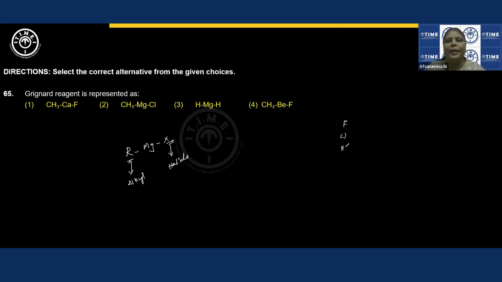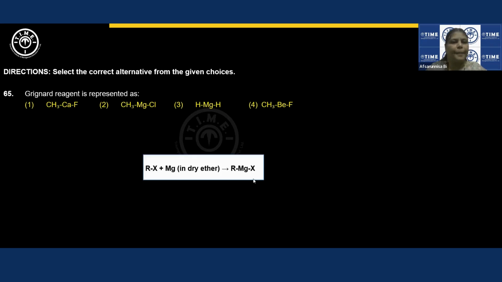Chlorine, bromine, and then iodine. You can see chlorine, bromine, and iodine, but generally we don't find F being asked in your examinations. So alkyl magnesium halide, this is the correct answer. This is how we get Grignard reagent.